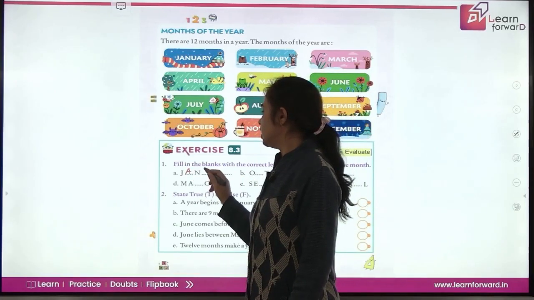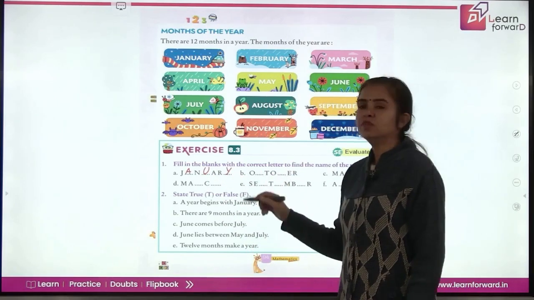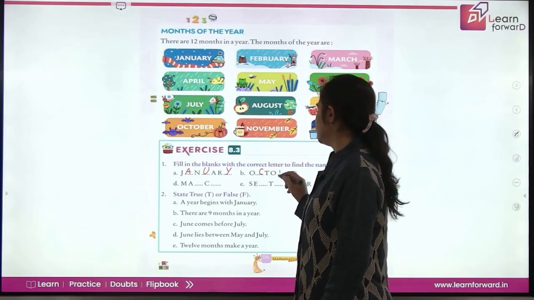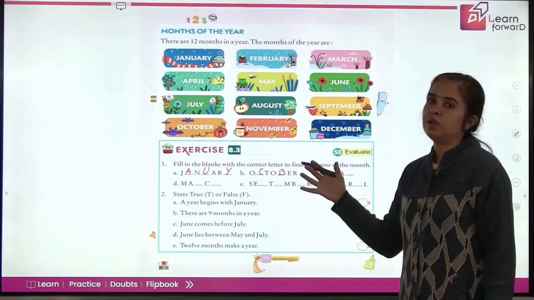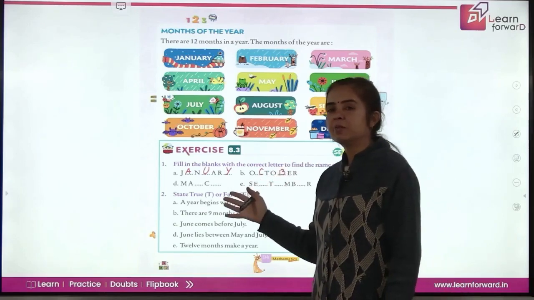January, January. So which month starts with O? October, you have seen there, October. So if you learn them in an order, you'll be able to do it faster, right? So learn the names and then complete this.